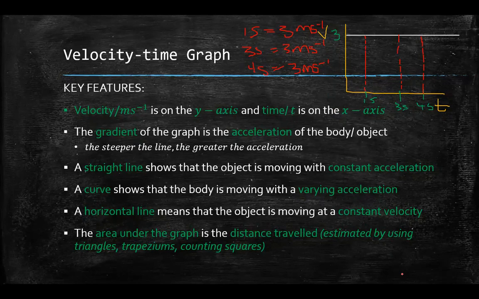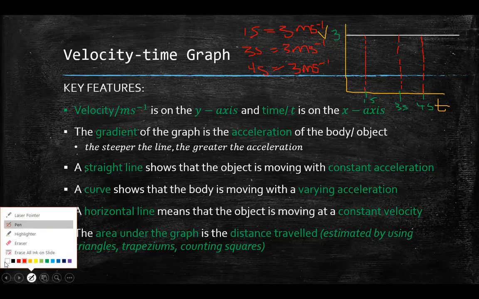So that means the maximum v is 3 meters per second and the acceleration is 0. Yes, if I have a constant velocity and there's no change, remember acceleration is the rate of change of velocity. So if I have no change in velocity, then my acceleration is 0. So yes, that's correct. Miss, no change in velocity, then the acceleration is what? 0. Oh yes.